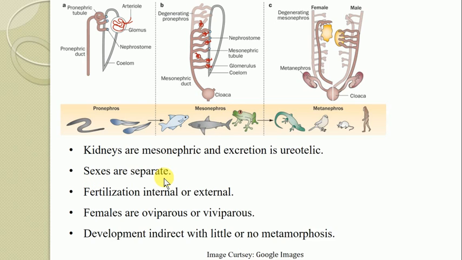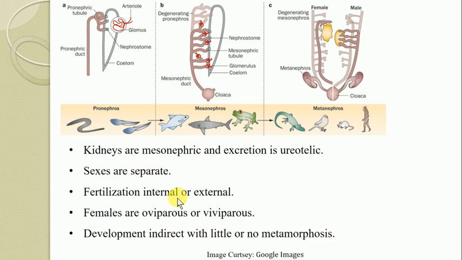The next character is that the sexes are separate. Fertilization is internal or maybe external. So male and female individuals are different, and in some fishes fertilization is internal, where there is copulation: the male introduces the intromittent organ into the female genital tract and releases the gametes.